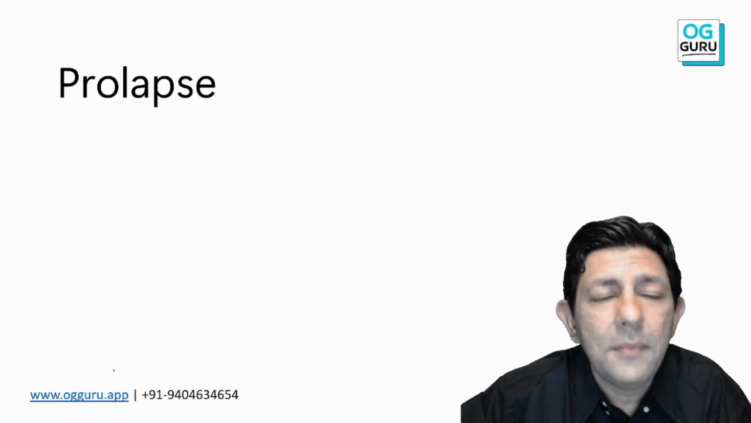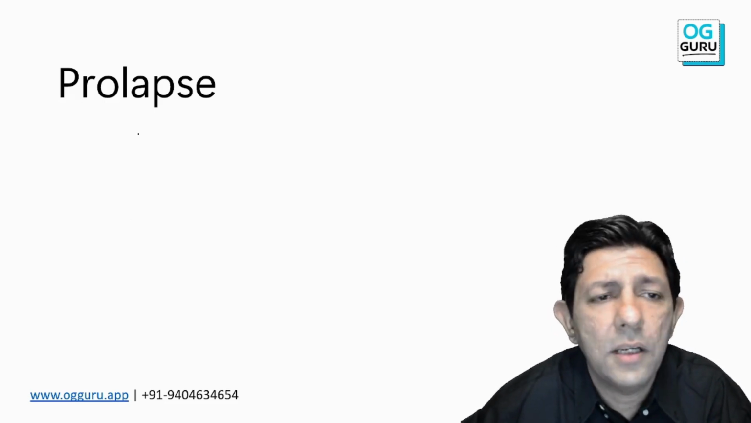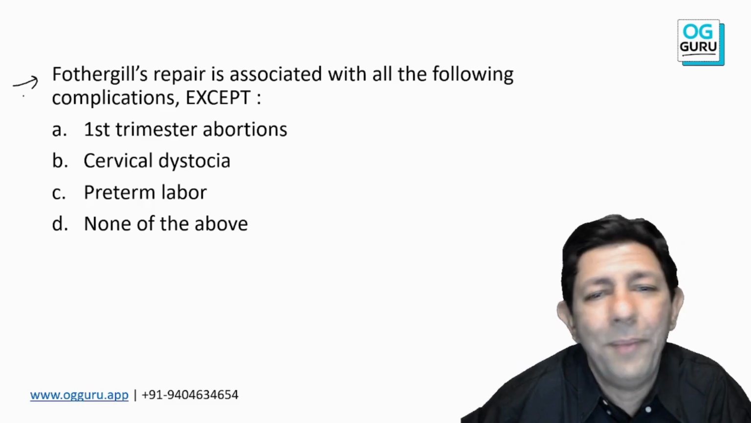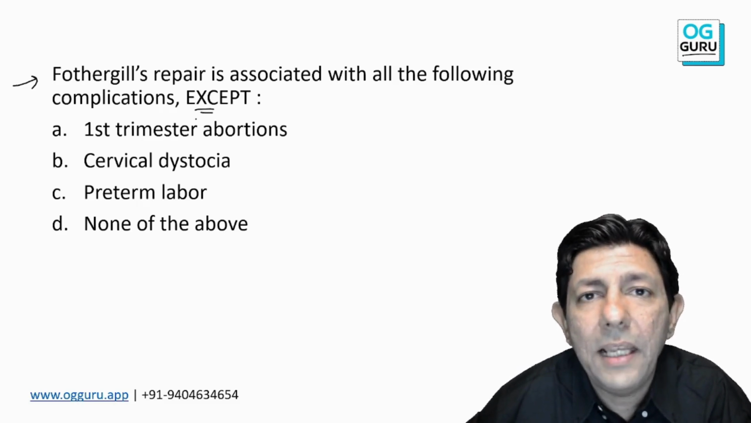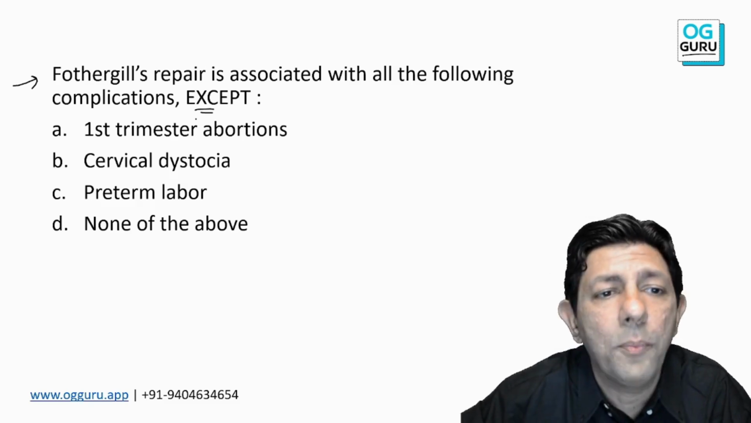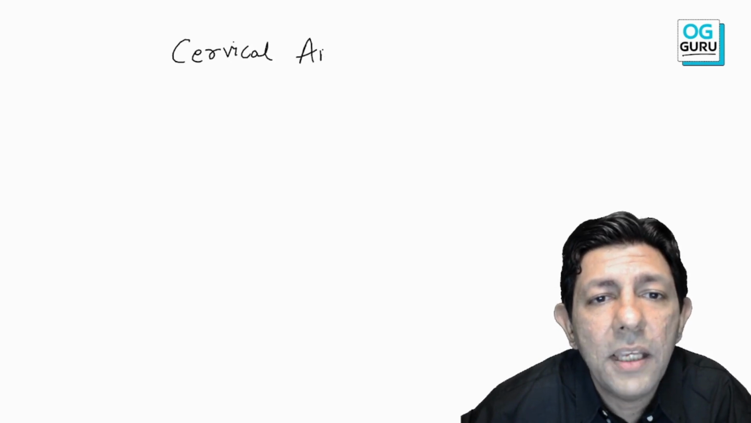Okay. Yes, next important topic, prolapse. Again, a very common question. Questions are coming on prolapse, and the question I've got for you is: Fothergill repair, all are the complications except. Now, can anybody tell me what is the main step of Fothergill operation? And then you know the answer. So, sir, the main step of Fothergill operation is cervical amputation.